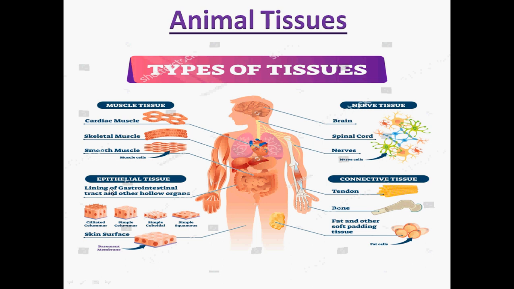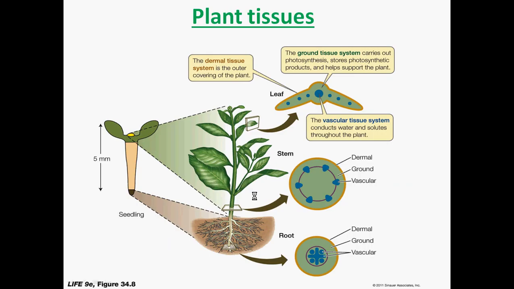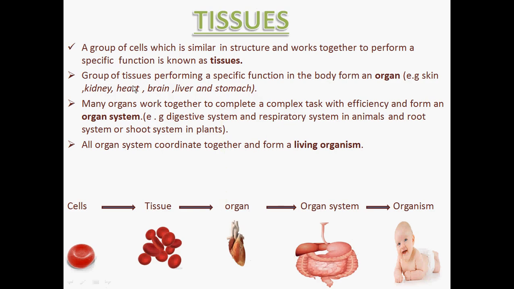Similarly, the epithelial tissues are the tissues which help in secretion, excretion, and even the protection of the underlying tissues. It has been marked in this case in the intestine. In the intestine, a basic function of epithelial tissue is to absorb the nutrients and help in the digestion of food, and even protect the underlying tissues from any kind of damage or pathogens. So in this case, students, we understand there are various kinds of tissue present in animals. A group of cells forms a tissue in the case of animals, and those tissues perform a specific function.